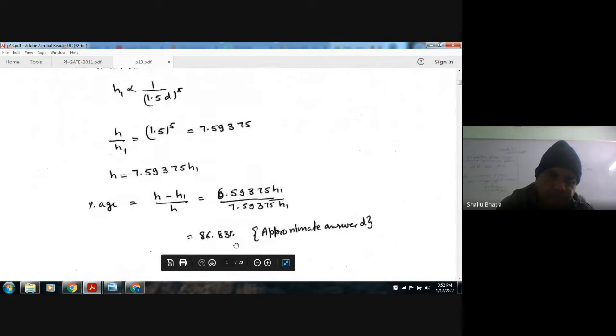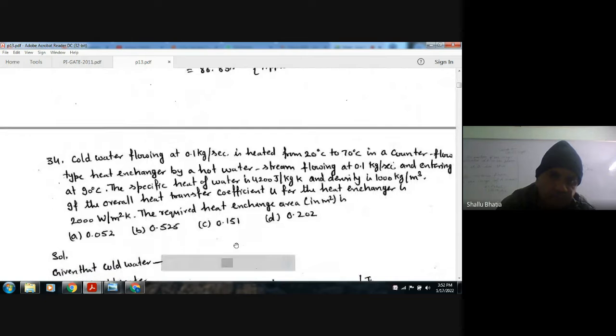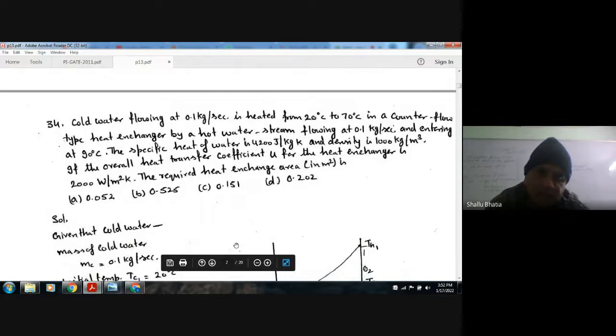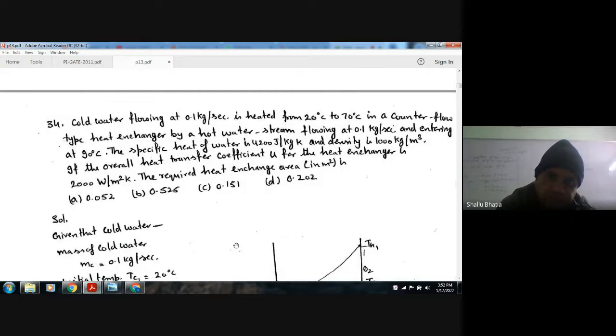Okay, next. Cold water flowing at 0.1 kilogram per second is heated from 20 degrees Celsius to 70 degrees Celsius in a counterflow type heat exchanger by a hot water stream flowing at 0.1 kilogram per second and entering at 90 degrees Celsius.